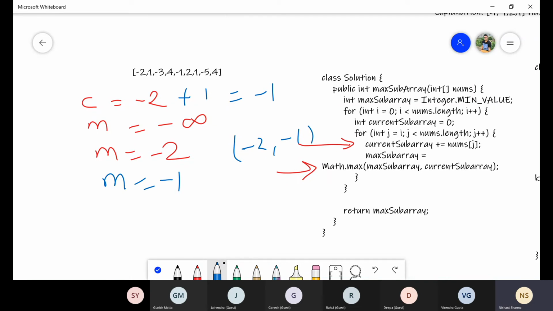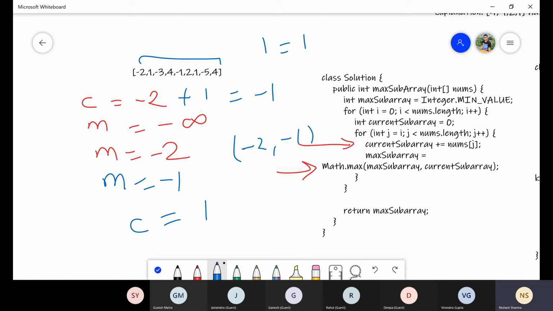Similarly, again for j equal to 2, it will go on and try to find out the sum of this array and try to update the m value. Then once it's done, it will again go for i is equal to 1. So basically, when we consider i is equal to 1, now the continuous subarray value again starts with 0. So this time the C will start with 1.